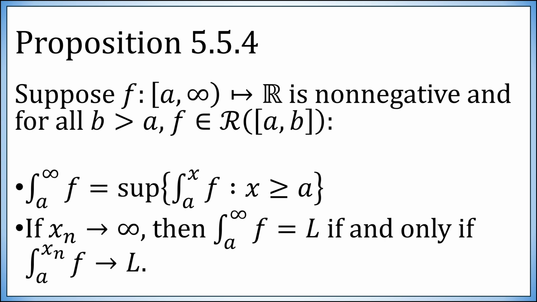What's important to point out here is that this sequence xn is arbitrary. The improper integral converges to L if and only if this sequence of values converges to L, and this sequence xn is any sequence going to infinity. Now, this does hold for non-negative functions. As mentioned before, it's really quite important that your function is non-negative everywhere.